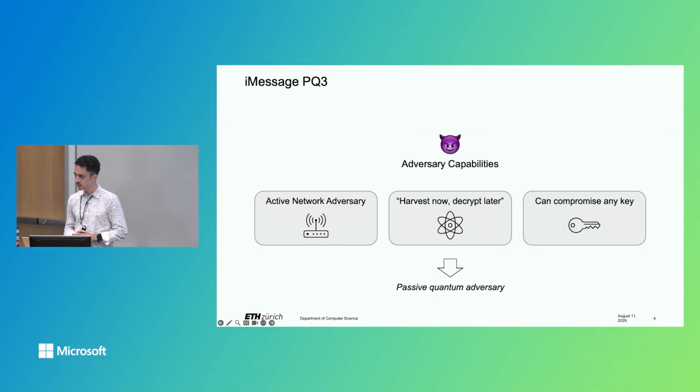As soon as they possess a quantum computer, they cannot send their own messages anymore because the protocol will have already stopped running. And in general, we allow the adversary to compromise any key. And now you might wonder, well, if you compromise any key, is there any security? No, but in our security lemmas and properties, we will account for all these cases and say which security guarantee holds under which key compromise scenarios.